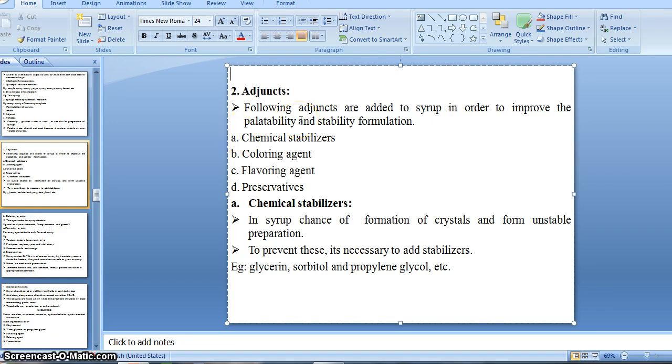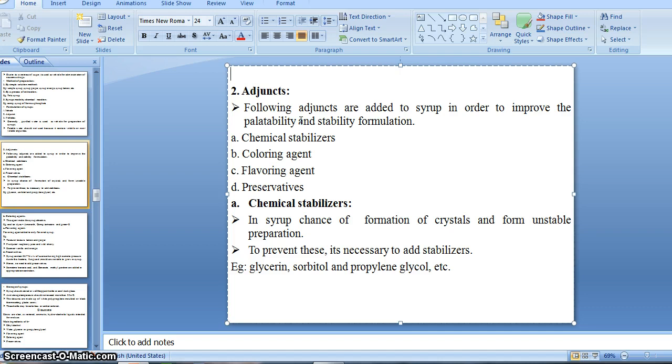Palatability means the attractiveness, the appearance of our preparation. If the preparation looks attractive, acceptable or clean, then we can easily take it. So it should be palatable and stable also.